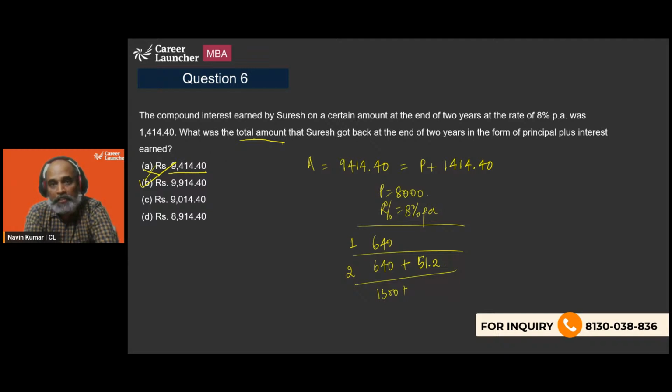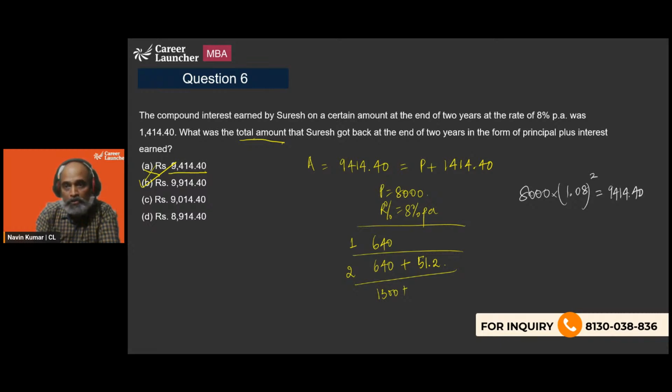So this is how you get to solve quickly. I was thinking MHCET level, so obviously we don't have to do too much calculation. I had to figure out the principal so that I can apply rate of interest on it and calculate interest year on year. 2 years rate of interest is not difficult. If you were thinking that I am going to do 8,000 into 1.08 square is going to be 9414.40, then you were thinking wrong. I can't do that much calculation. And if we are supposed to do so much calculation, this is not MHCET level.